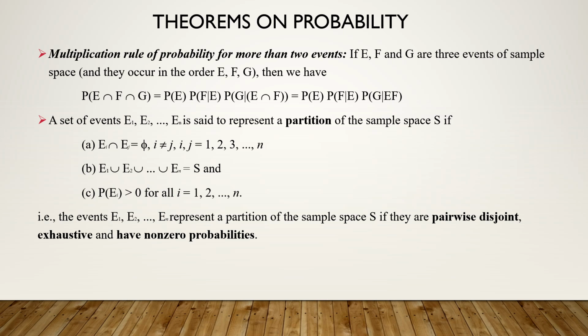Second, the union of all the events is the whole sample space S. And third thing is all the events are having probability greater than 0. In this case, you can say E1, E2, En, they represent a partition of the sample space. That 3 conditions are pairwise disjoint, exhaustive means the total is the whole sample space and they have non-zero probabilities. We will use this definition further.